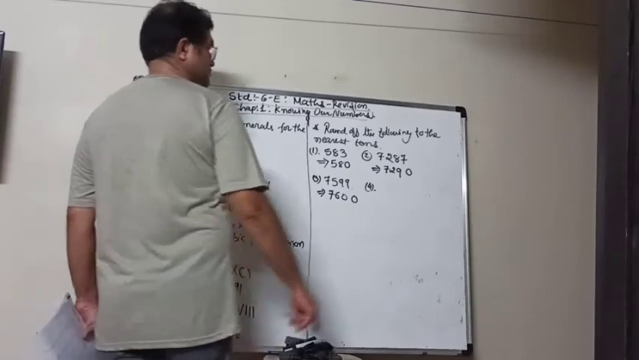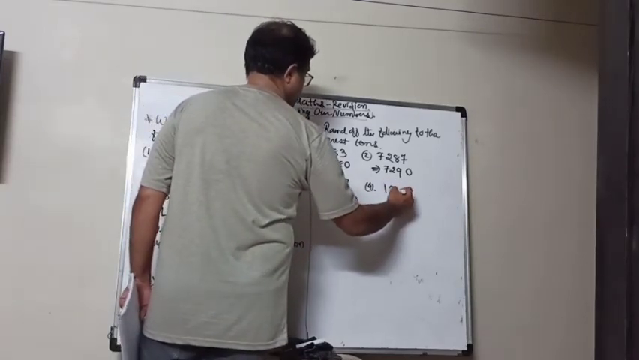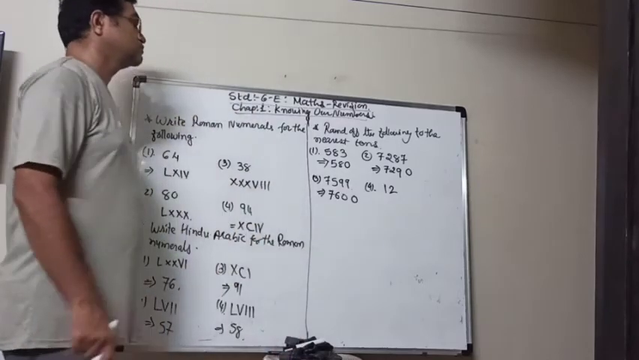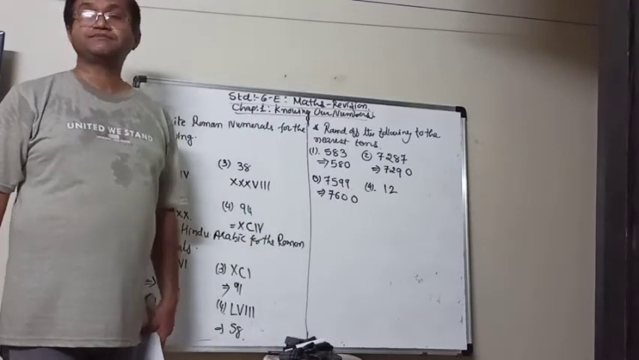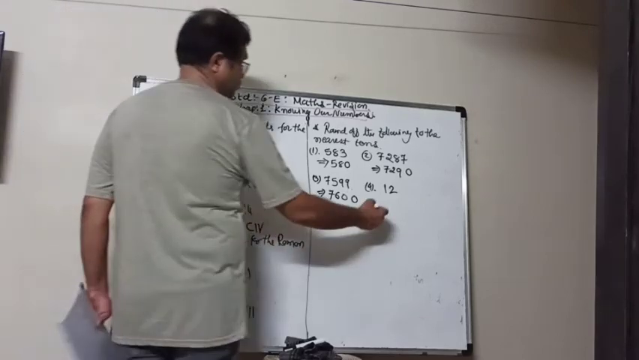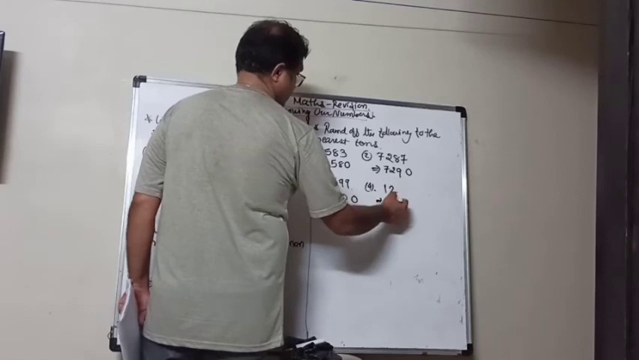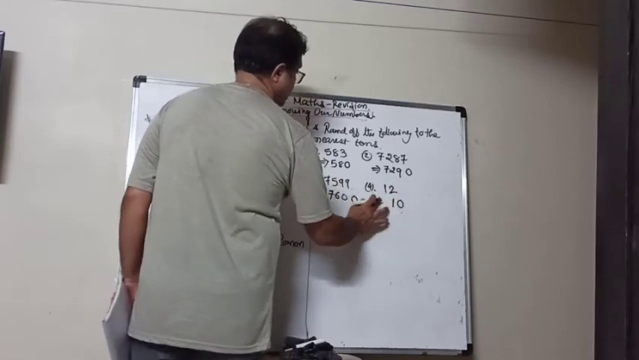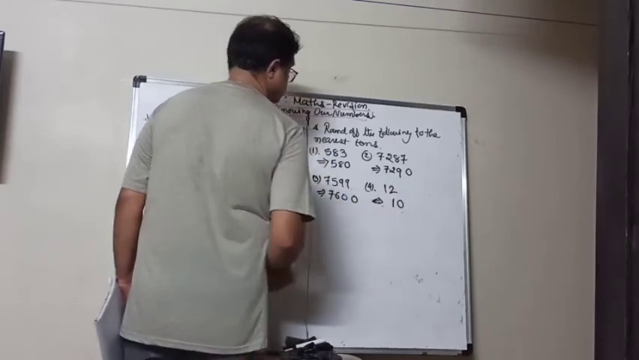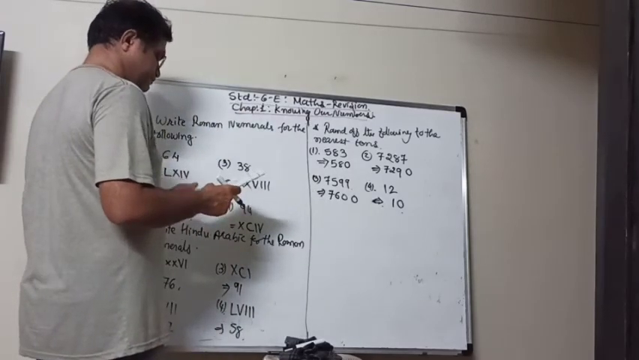Then the value of 12 at the nearest 10. What will be that number? So the last digit is 2, so less than 5, so 0 and 1 will be as it is. So that is the way we have to write it down.